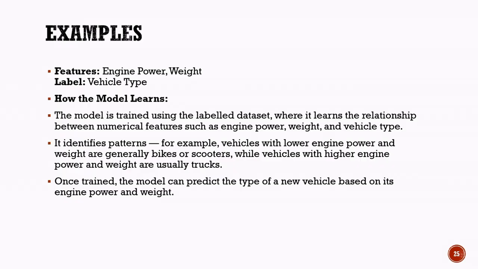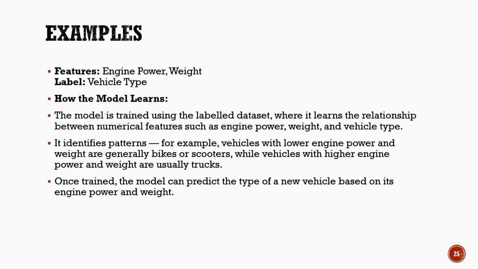During training, the model studies the labeled dataset and learns the relationship between the input features and the corresponding vehicle type. As it analyzes more examples, it begins to identify patterns in the data. For instance, it may learn that vehicles with lower engine power and lower weight are often bikes or scooters. Similarly, vehicles with higher engine power and greater weight are more likely to be trucks, while vehicles that fall in between may be classified as cars.